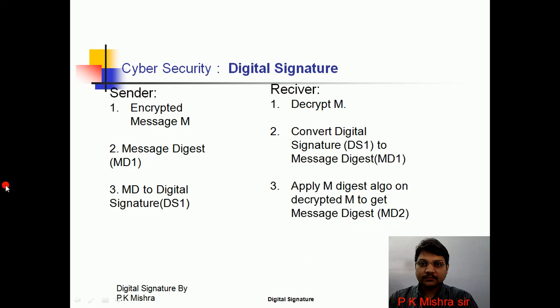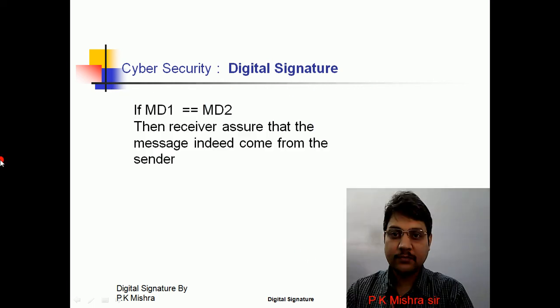Okay. Now the receiver will check whether MD1 equals MD2. Means the receiver is assured that the message indeed came from the sender. Message indeed came from the sender means authentication is maintained. And second, it was not altered, means integrity is also maintained.